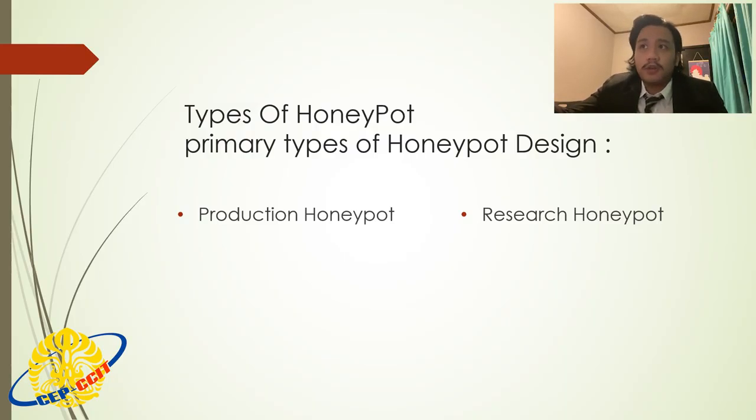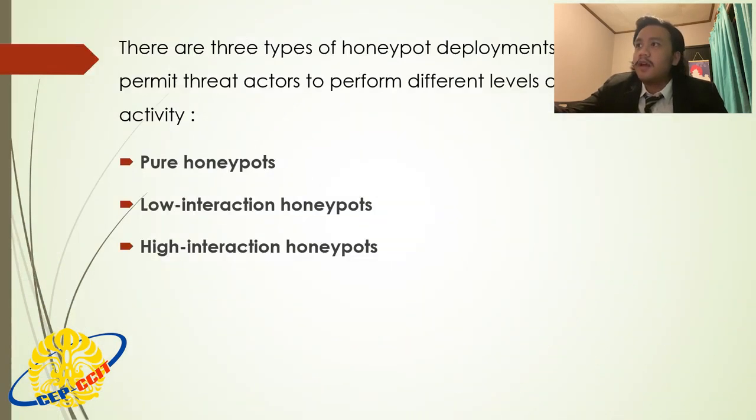There are three types of honeypot deployments that permit threat actors to perform different levels of malicious activity. The first one is pure honeypots. Pure honeypots are a complete production system that monitors attackers through bug taps on the link that connects the honeypot to the network. They are unsophisticated. Second one is low interaction honeypot, which imitates services and systems that frequently attract criminal attention. They offer a method for collecting data from blind attacks such as botnets and worm malware.